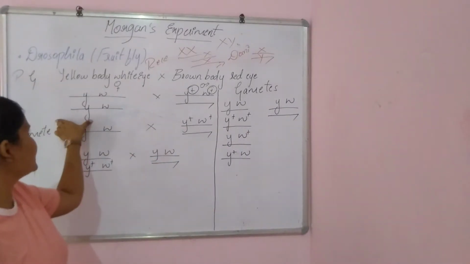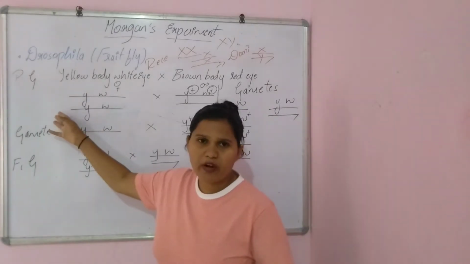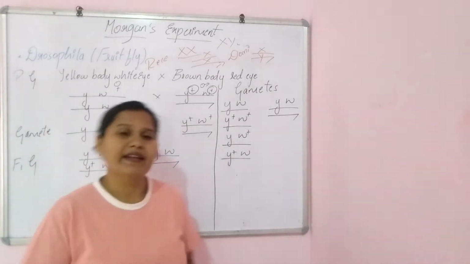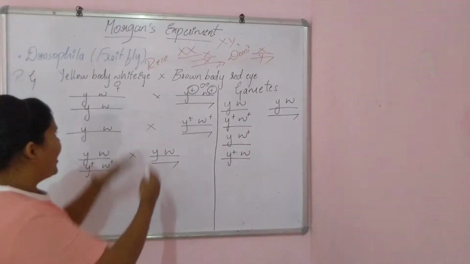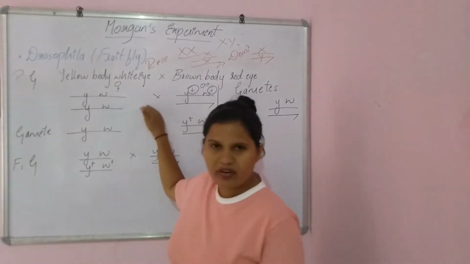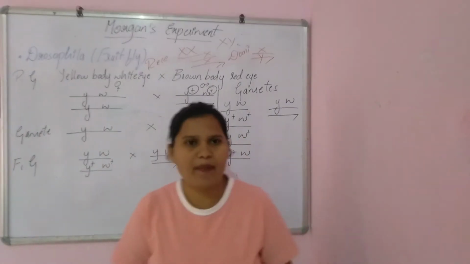Whereas the Y chromosome won't be having any autosomic features, hence it is kept empty. Okay, so these are the represented characters of this yellow body, white eye Drosophila, and also the brown body, red eye Drosophila. So before crossing them, this is the parental generation and its representation. Now coming to the formation of gametes.